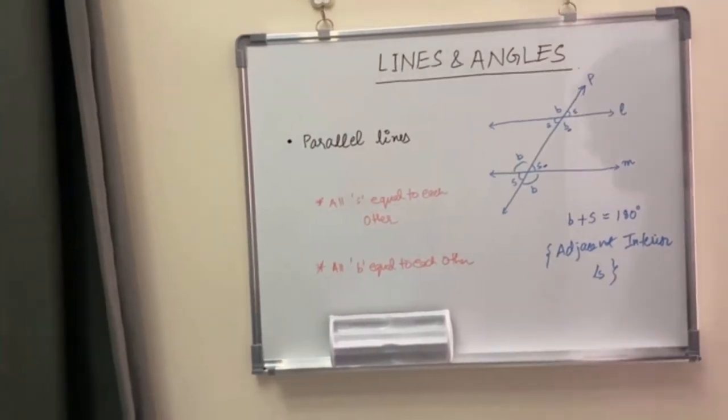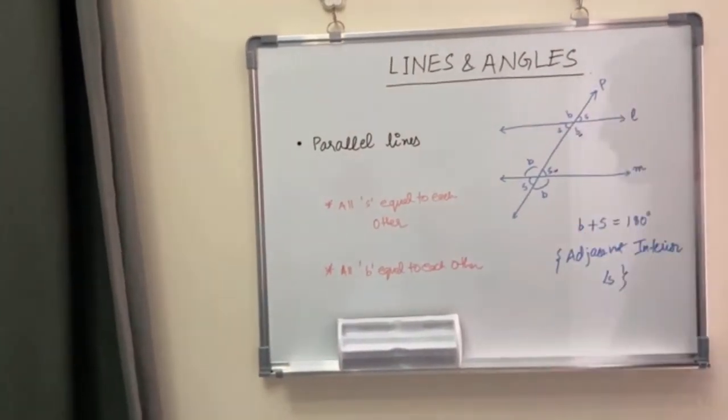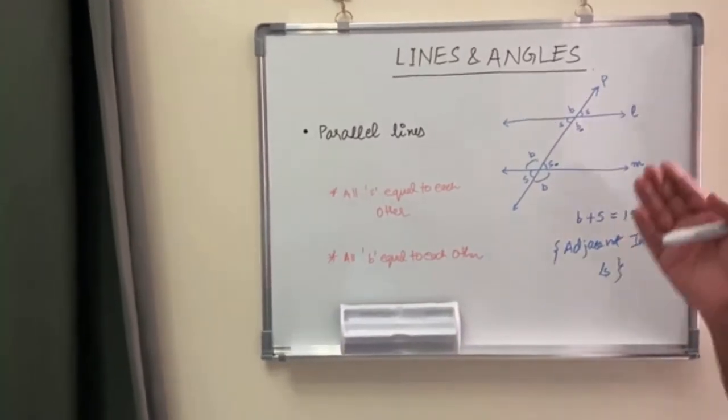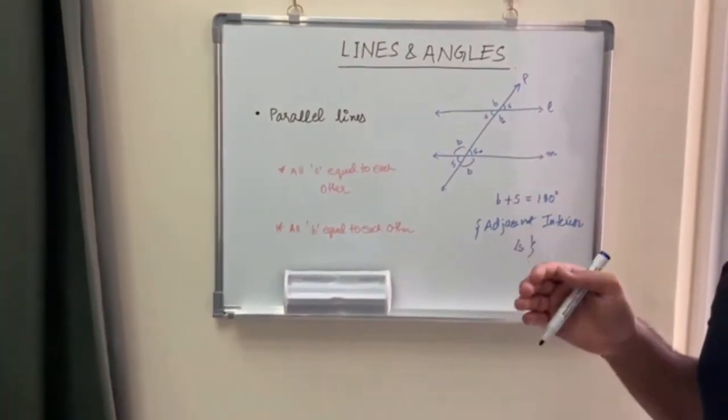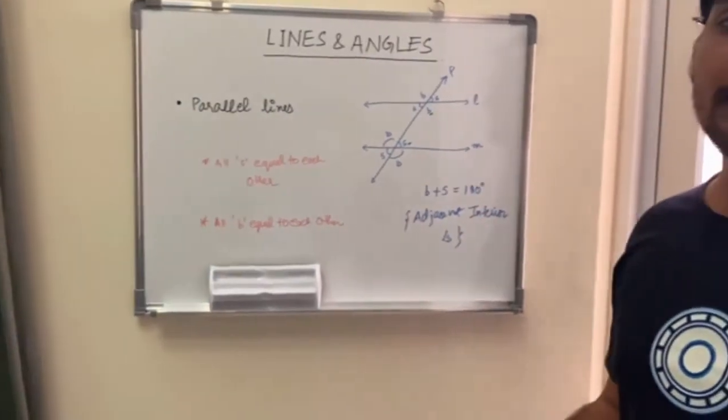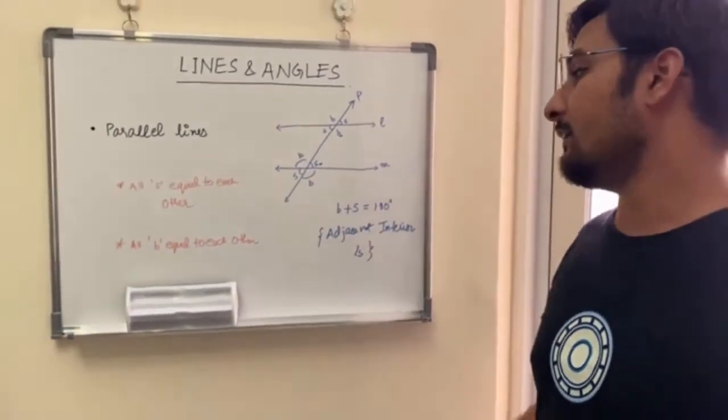Sometimes they ask, if B is 70, what will be S? All you have to do is subtract 70 from 180, and you will get the answer.